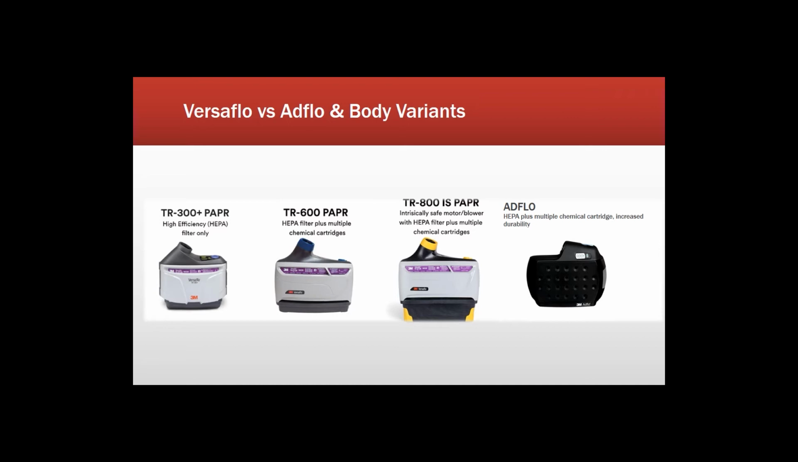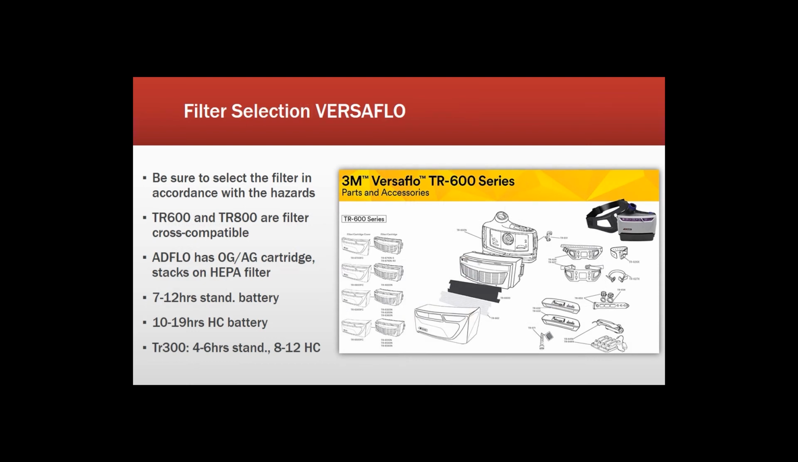Now last but certainly not least, we have the AdFlow unit. And being a trades unit or a trade-inspired unit, this is going to be the most rugged and durable offering, although they are all fairly durable and rugged. Now the AdFlow comes with a P100 standard HEPA filter, but it also does have a stackable organic vapor cartridge, which does many of the items that the 600 does as well, and most of their filter set, at a lower price point.